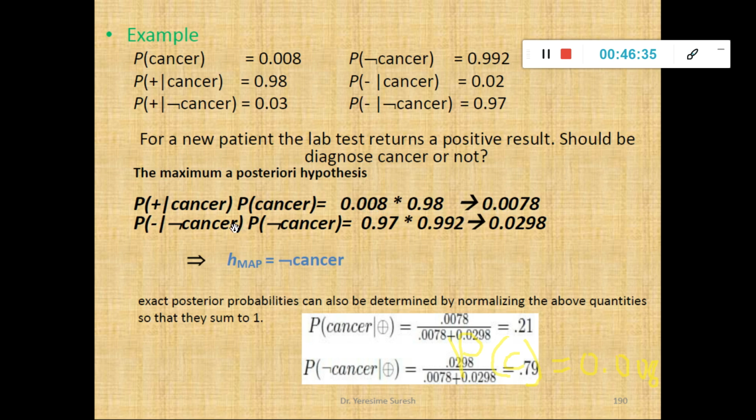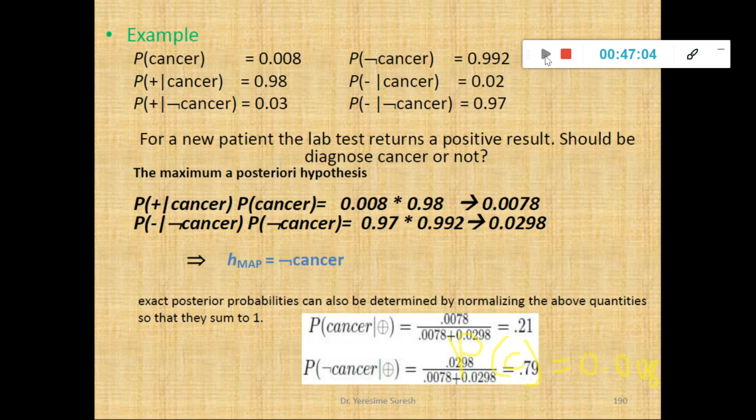Similarly, I multiply the prior probability and the class conditional probability, or the likelihood, for the correct negative classification. The percentage of people not having cancer is 1 minus 0.008, so I have 0.992. That is the class conditional probability or likelihood. What is the prior probability with respect to correct negative classification? It is 97% or 0.97.